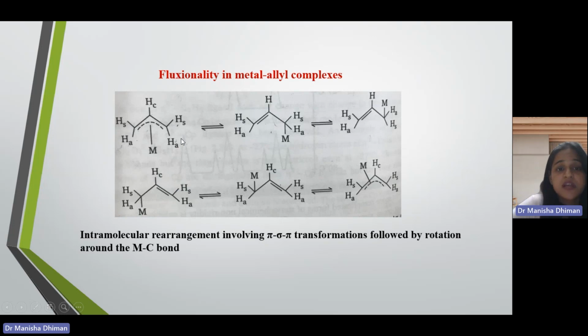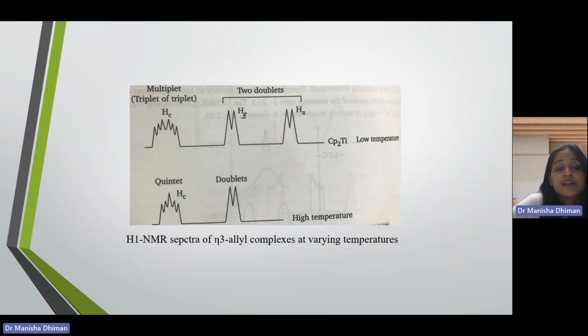So there are three types of hydrogen atoms, and when you do NMR spectroscopy at a lower temperature, you will get the NMR spectra due to all these three different hydrogen atoms. You will get three peaks, but at the higher temperature, the interchange between the syn and anti hydrogen atoms is so strong that NMR spectra cannot depict the difference between these hydrogen atoms. So at the higher temperature, you will just get two peaks, one due to the central hydrogen and another due to syn and anti hydrogen. But at the lower temperature, you get three peaks, one due to the central hydrogen atom, one due to the syn hydrogen atom, and one due to the anti hydrogen atom.